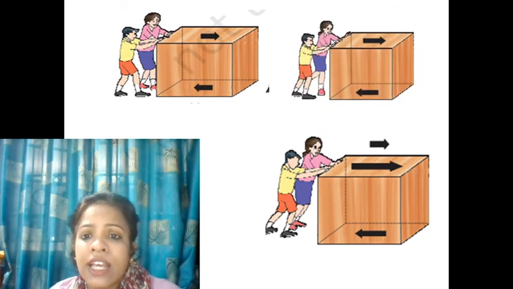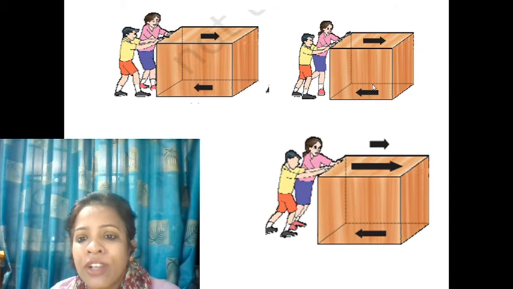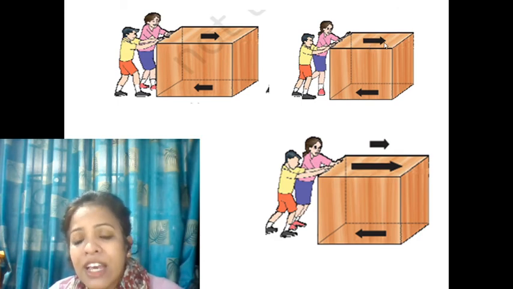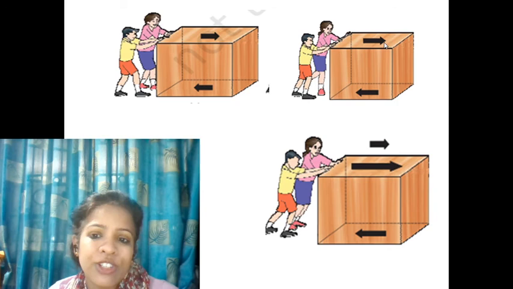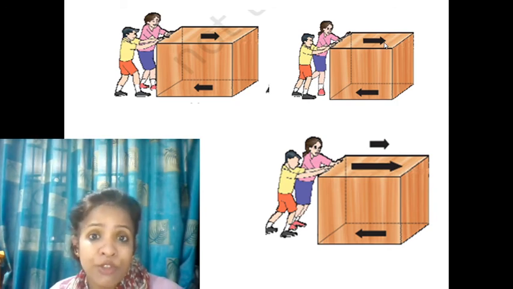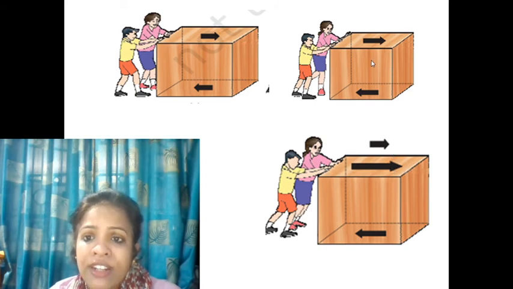Now in the second case, these two children are pushing harder, so the length of the arrow increased, but friction also increased, this arrow also increased, so they are both equal and opposite, the net force will be zero, and the object will still not move. Now you see when the force applied by the children is increased, friction also increases by itself because it is self-adjusting. But remember, although it is self-adjusting, it is limiting, so it can adjust itself only up to a certain limit, after that it cannot. See in the third diagram, these children applied even greater force. This arrow is greater than the above arrow, but friction is limiting, it cannot increase itself after this limit.